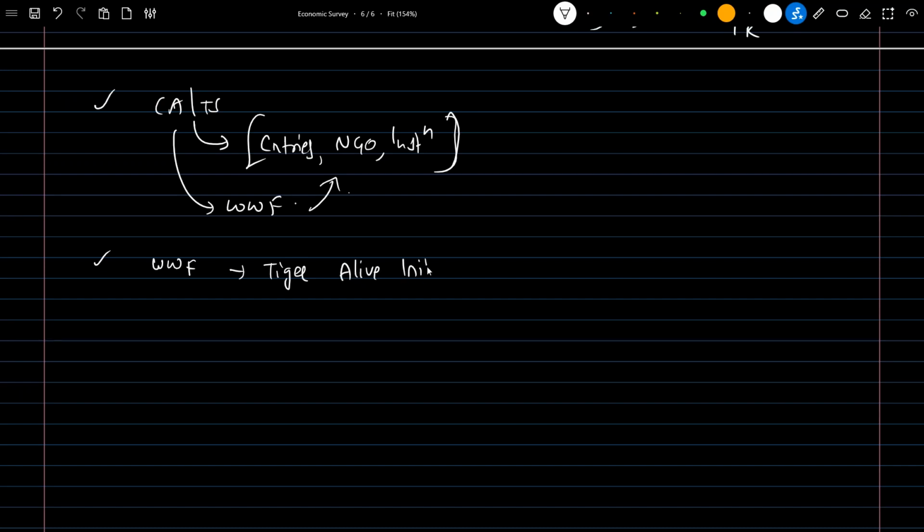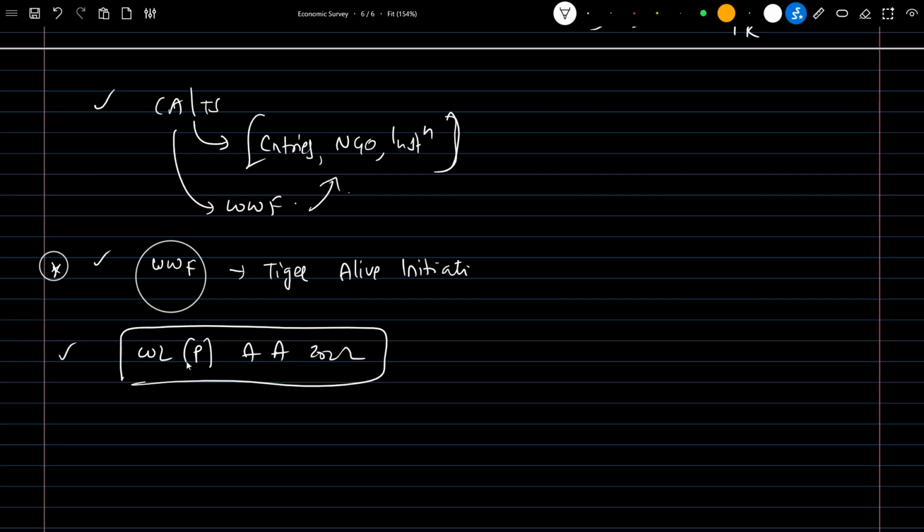Tiger Alive Initiative. It is related to World Wildlife Fund. So this is the important thing. And next is Wildlife Protection Amendment Act 2022. So what is the difference with the earlier Wildlife Protection Act?